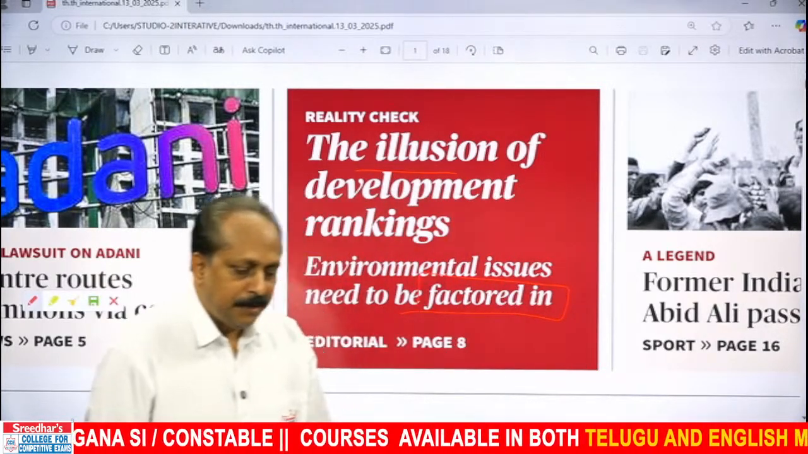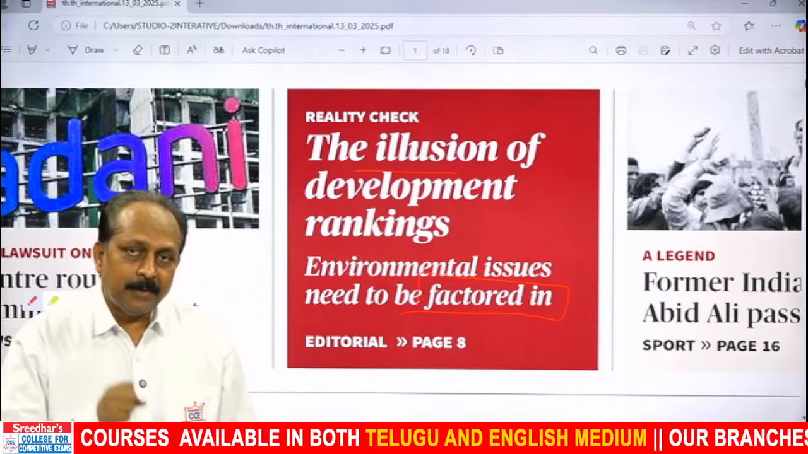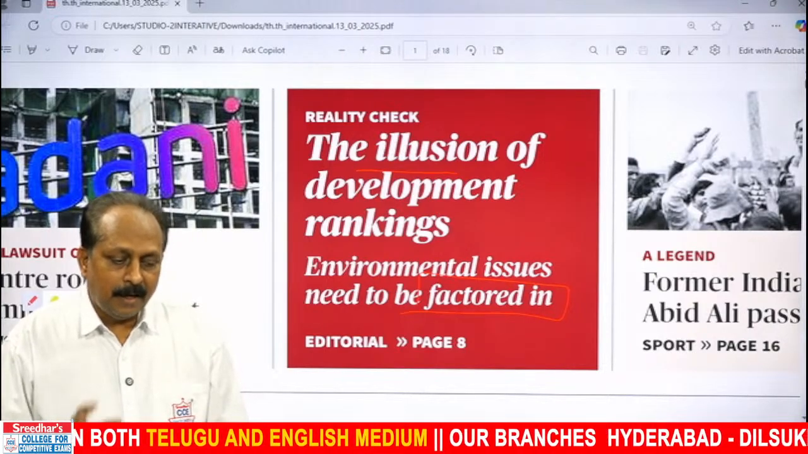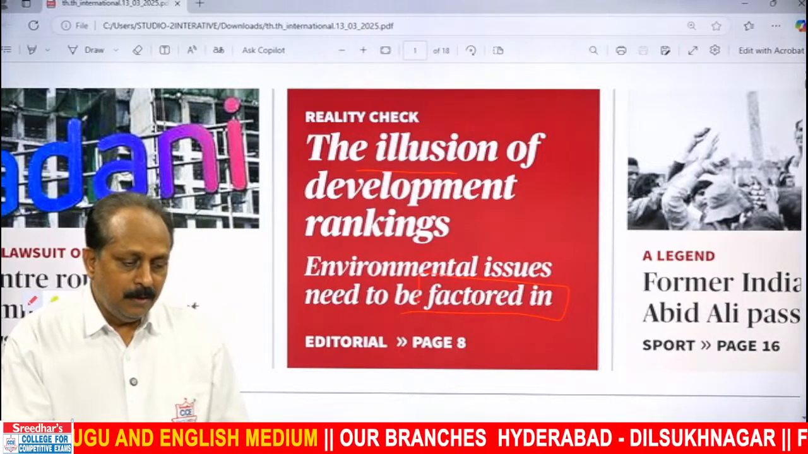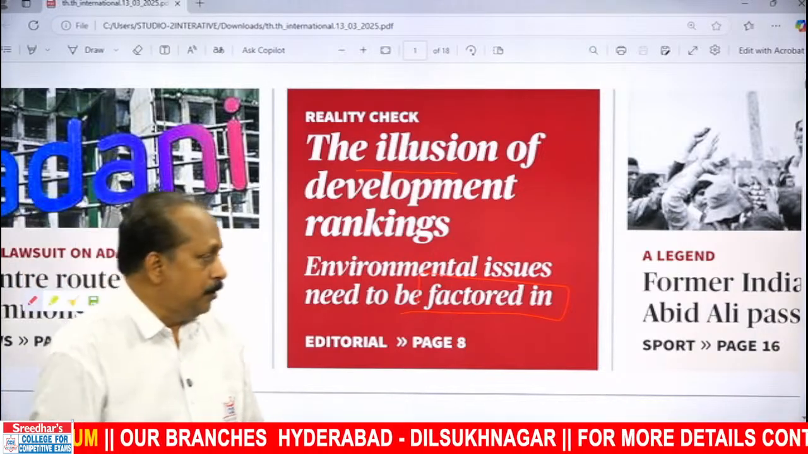An important expression. What do you understand? You need to factor in something. Something needs to be factored in. Passive voice. Means considered. Factor, very good. Who is this? Bhavani. Factor in means what? Consider. That is the exact word you should think of.